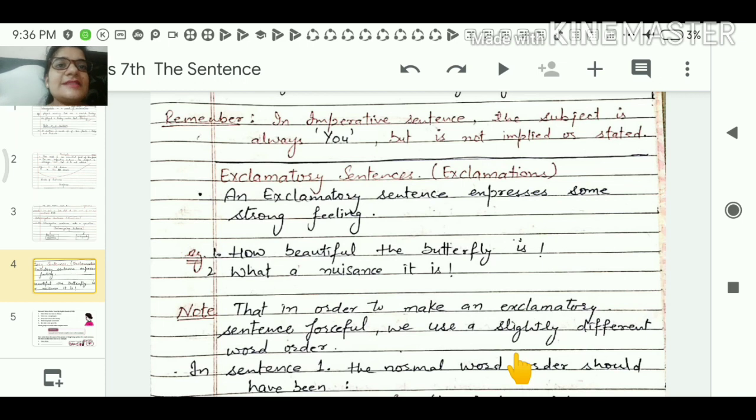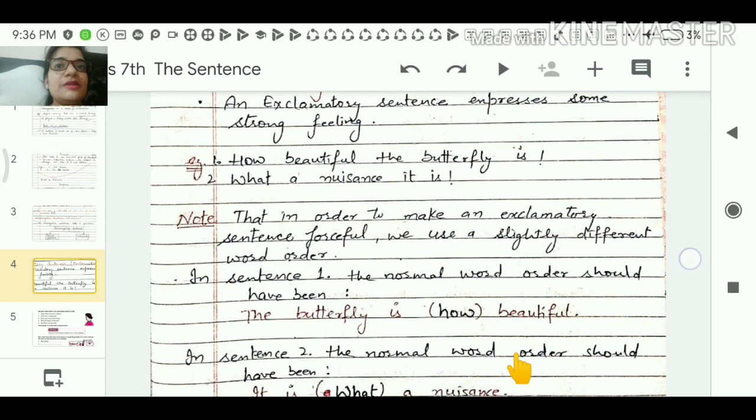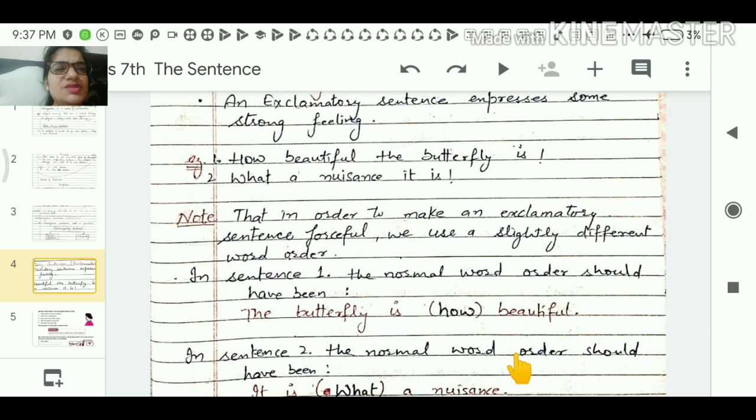Next, we have exclamatory sentences. An exclamatory sentence expresses some strong feeling. How beautiful the butterfly is. What a nuisance it is. In order to make an exclamatory sentence forceful, we use a slightly different word order.